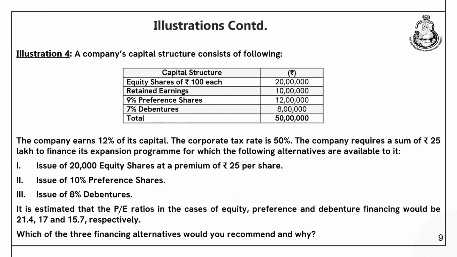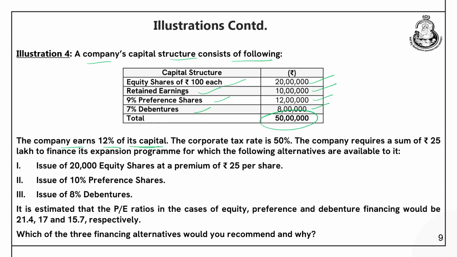So, now I think we can do one more question. A company's capital structure consists of the following: equity share of rupees 100 each. So, this amounts to 20 lakhs, retained earnings amounts to 10 lakhs, 9% preference shares, that is 12 lakhs and 7% debentures, it is 8 lakhs. So, total is 50 lakhs.